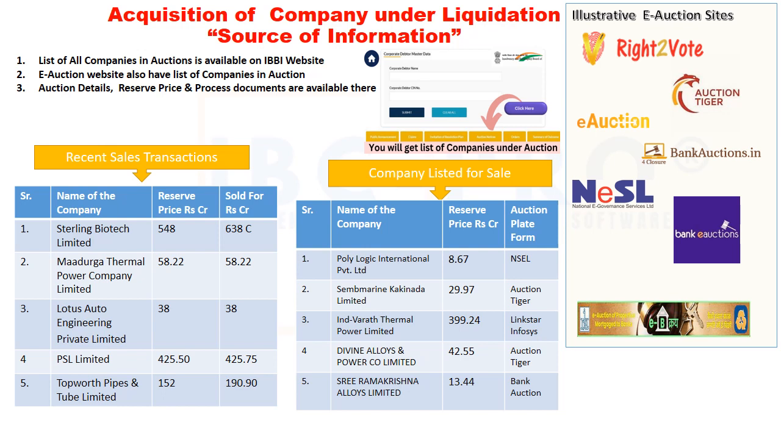Some of the recent sale transactions and upcoming auctions are listed below in the table. In recent sale transactions, it was noticed that only 2 or 3 bidders participated in the auction. Final prices were also close to reserve price.